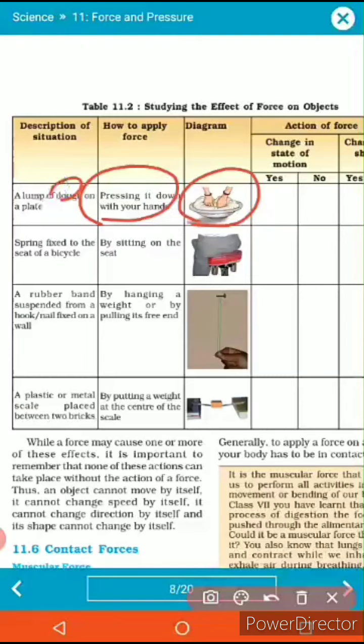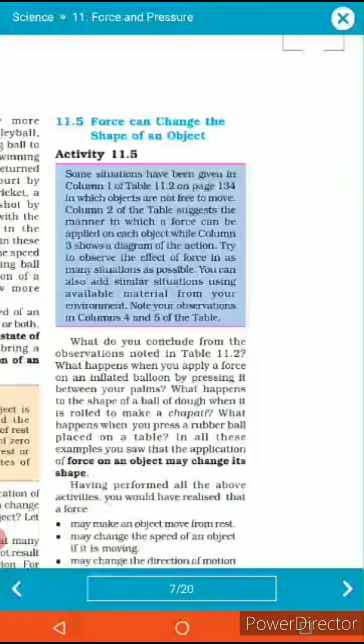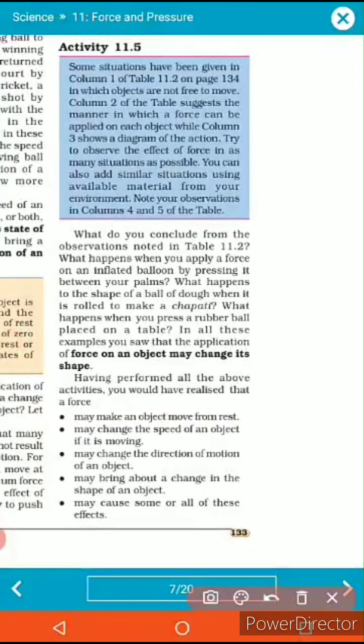You are riding a bicycle or Activa, so in your seat you have observed something, the shape of the seat will be changed. Okay, fine. A rubber band is suspended from a hook, and by hanging it, the rubber band will change shape. See, this rubber band initially is in this size, but whenever I apply force on the rubber band, its length increases. So due to the effect of forces, the force can change the shape of an object. Yes, by pulling or by pushing we can say that force can change the shape also.